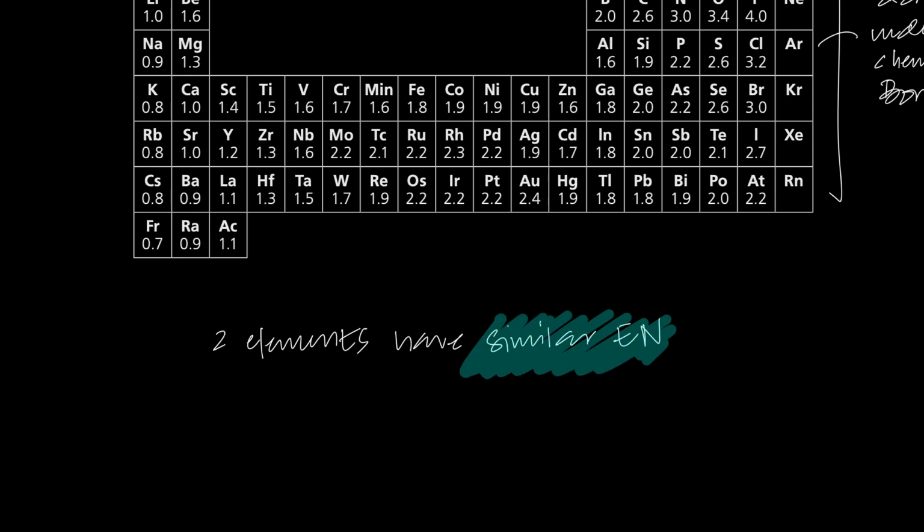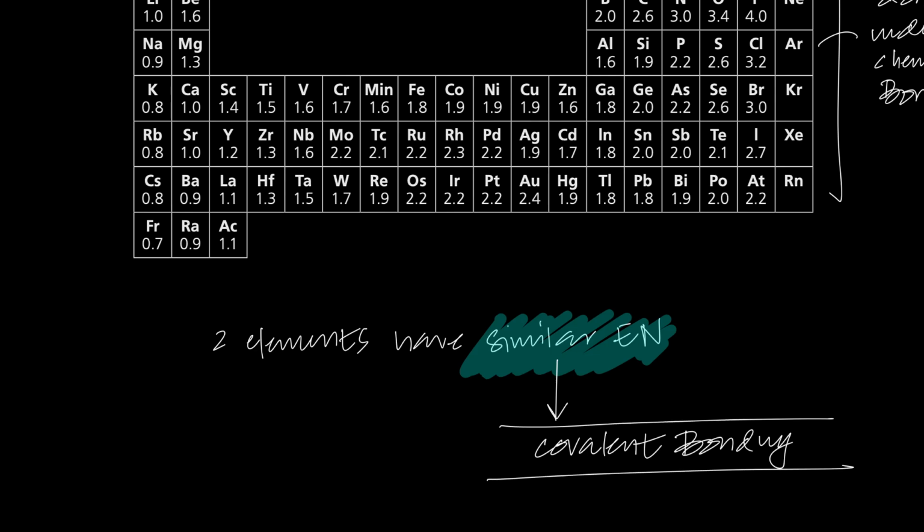when two elements have similar electronegativity, covalent bonding is favored. So they form covalent bonds with each other. That's favored. Why is it favored? It's not in your course, but I'll tell you why in a while.